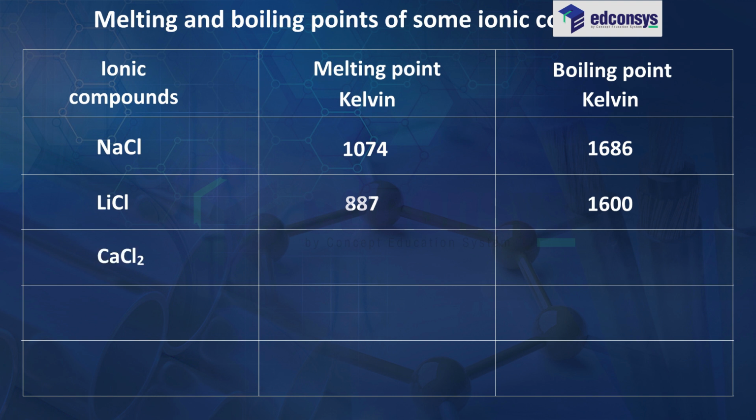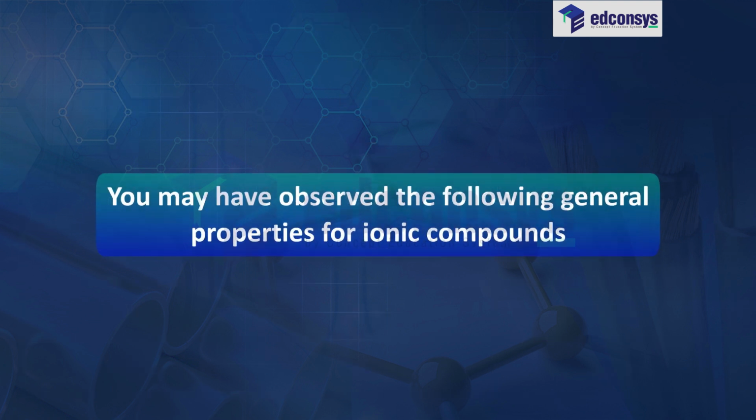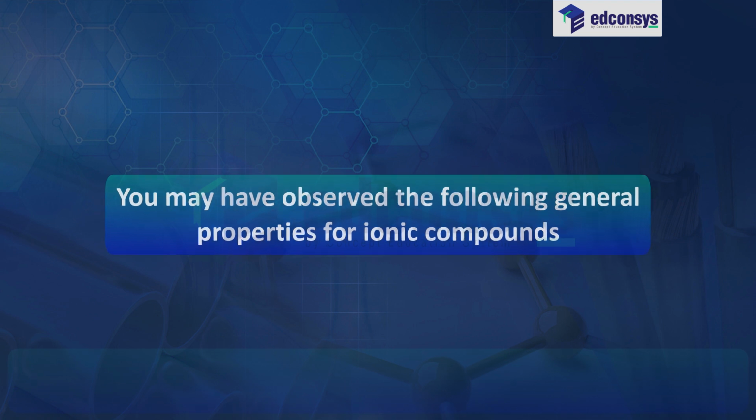Ionic compounds CaCl2. Melting point 1045 Kelvin. Boiling point 1900 Kelvin. Ionic compounds CaO. Melting point 2850 Kelvin. Boiling point 3120 Kelvin. Ionic compounds MgCl2. Melting point 981 Kelvin. Boiling point 1685 Kelvin. You may have observed the following general properties for ionic compounds.